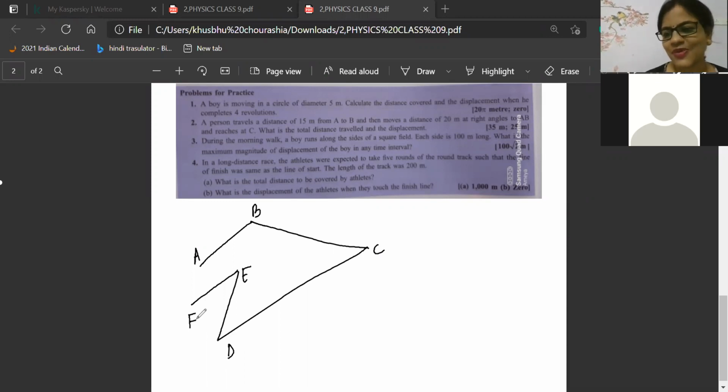Beta, what is the displacement? Let's see who will type first. Keshav AF, Ashwin AF, Kanishka AF, Naresh AF, Taufik. Super. Everybody understood. The shortest distance will become the displacement. That means this is the final point where you are stopping, and this is the initial point from where you started. So final minus initial. So AF will become the displacement.